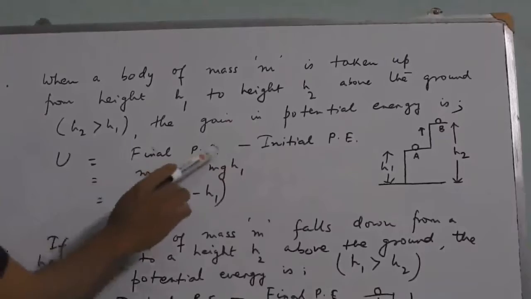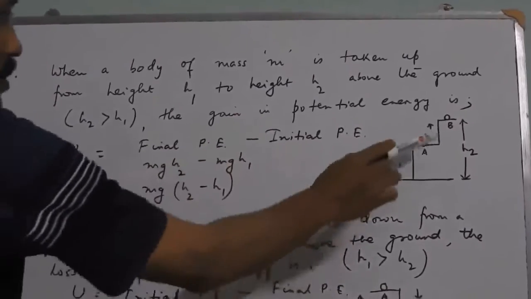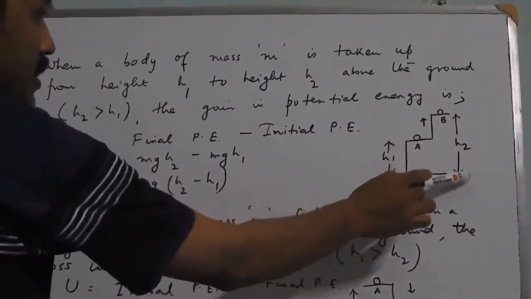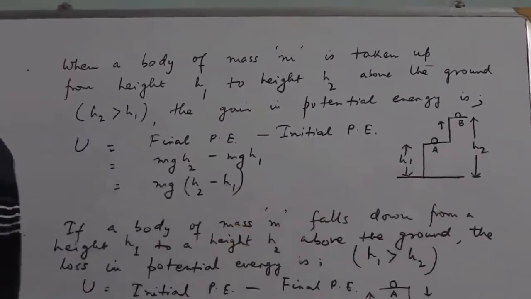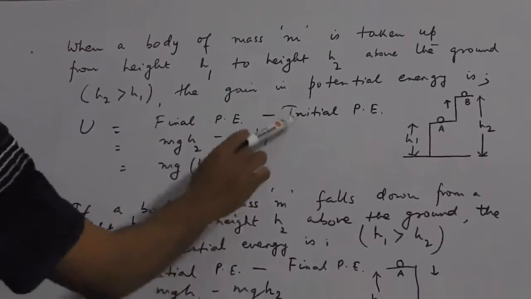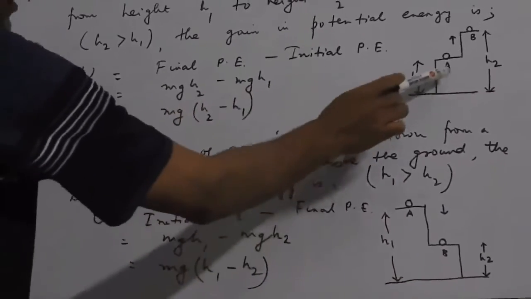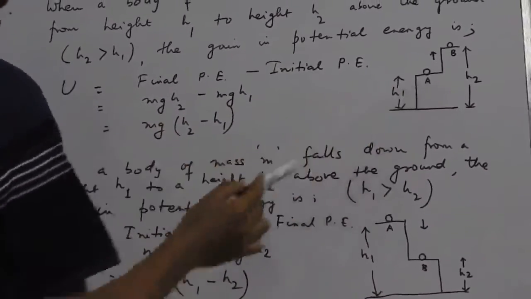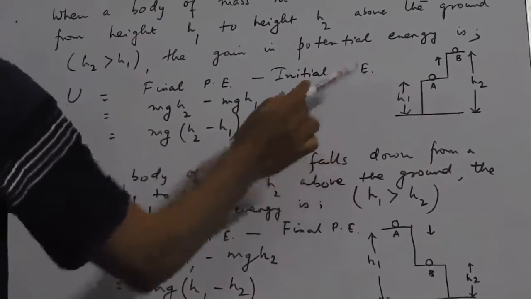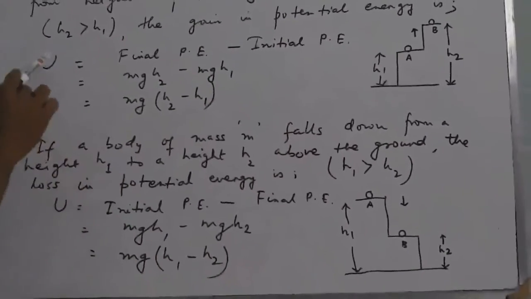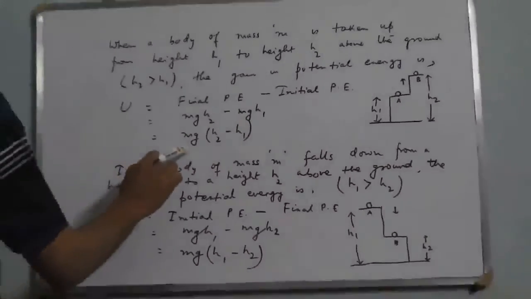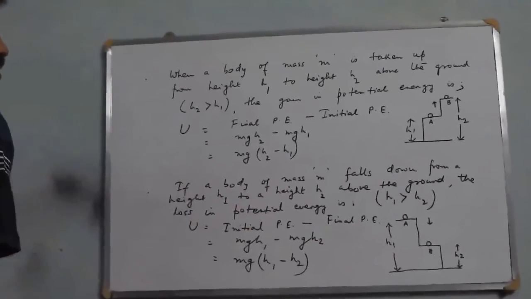The final potential energy is mgh2 because the position is B, so height h2 is above the ground, so mgh2 minus initial potential energy, which will be mgh1 because the previous position was the position A, which was at height h1 above the ground, and so the gain in potential energy will be mg into h2 minus h1.